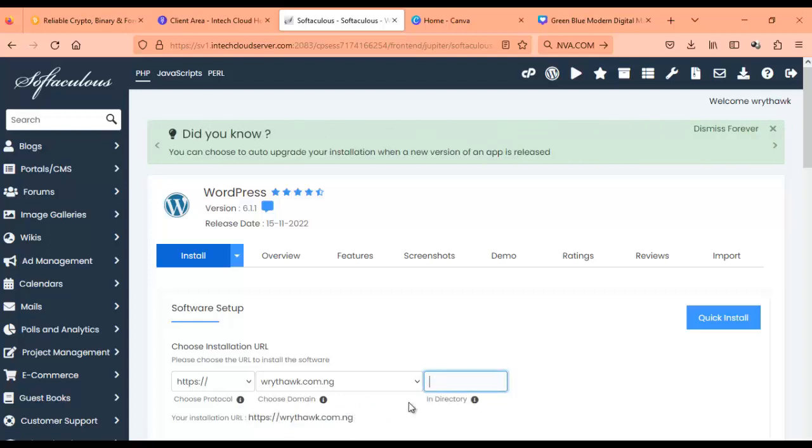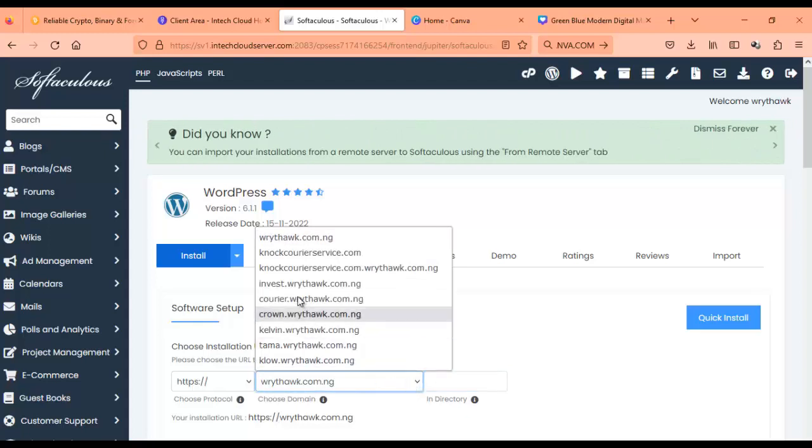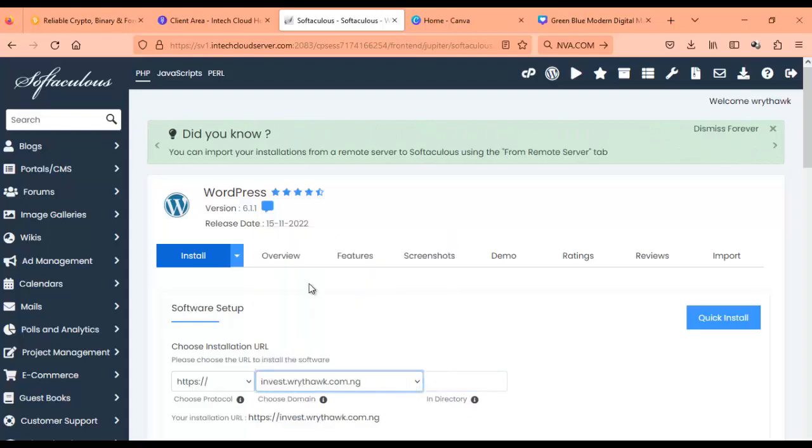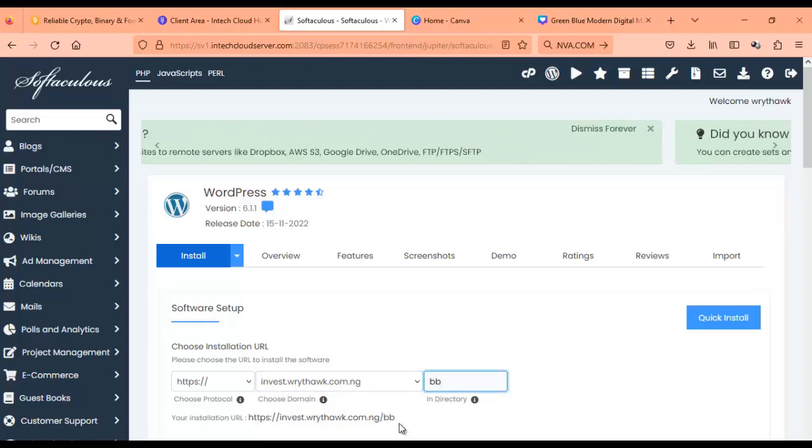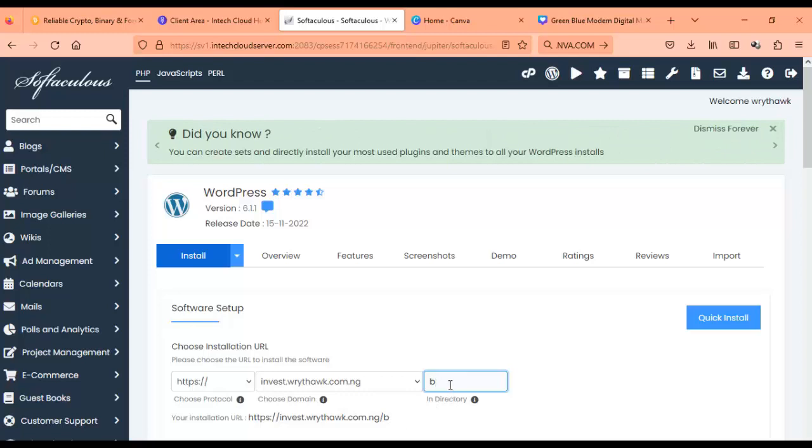That's why I created those two. So we are going for the invest first. So this is the invest. I make sure here is empty. If this place is not empty, then you have to create a slash for it. Even if it's just an ordinary space that is there, it will affect it. So make sure that there's no backspace, no white space, nothing. Here must be empty.